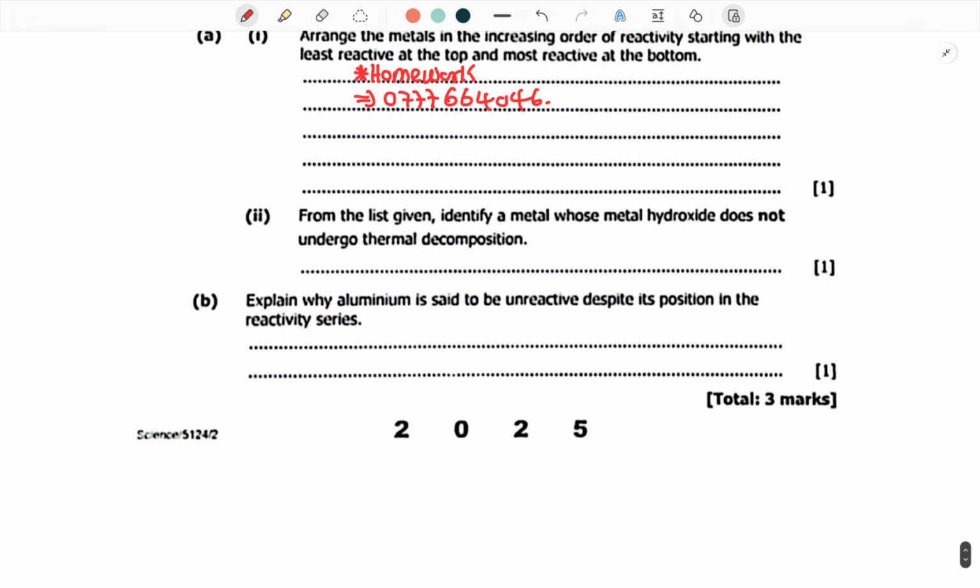From the list given, identify a metal whose metal hydroxide does not undergo thermal decomposition. There's only one metal which cannot undergo thermal decomposition. Thermal decomposition simply means if you increase the temperature, surpassing 1000 degrees Celsius, it cannot decompose.